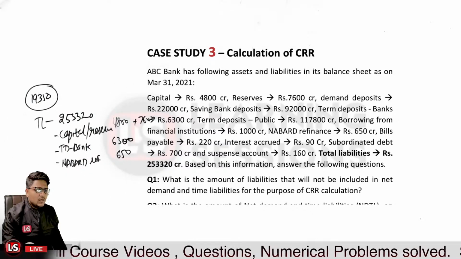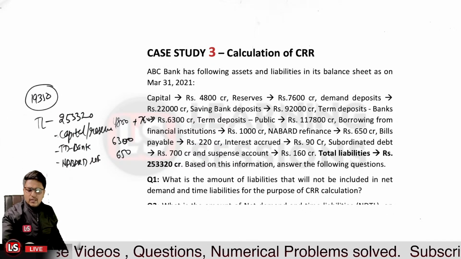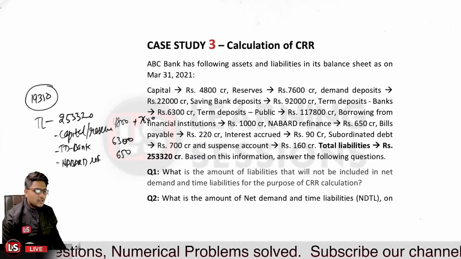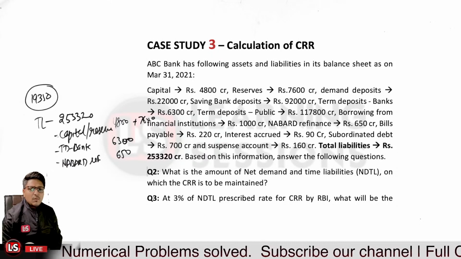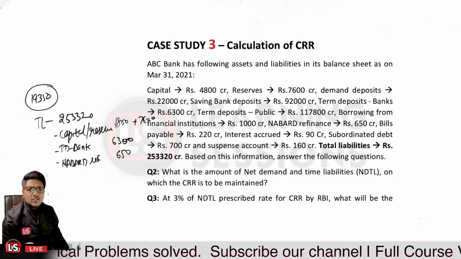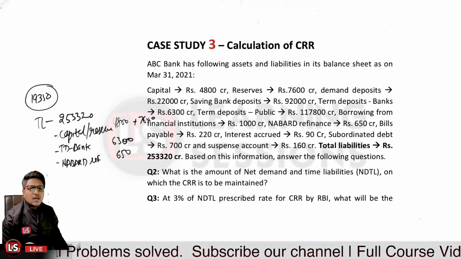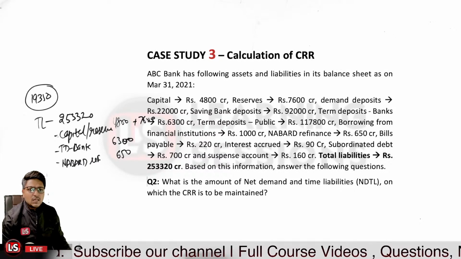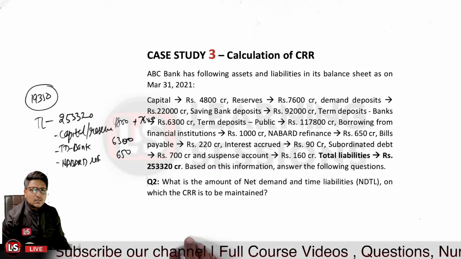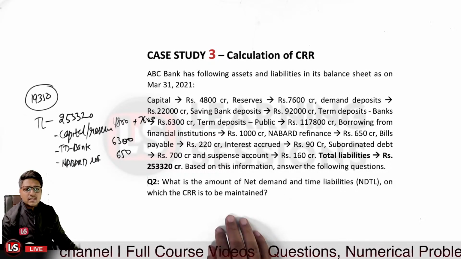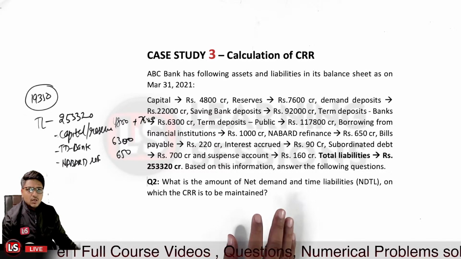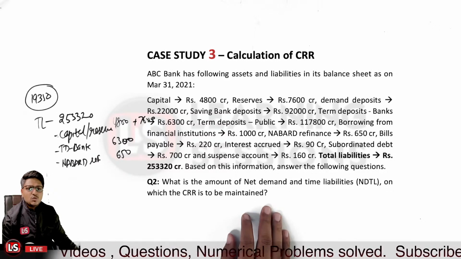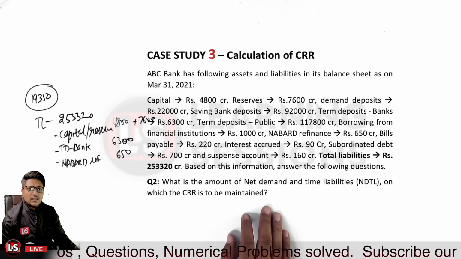Is that clear? Okay, now let's move to the second question over here, which says, what is the amount of the net demand time liabilities on which the CRR is to be maintained? Kindly please do answer at the earliest.